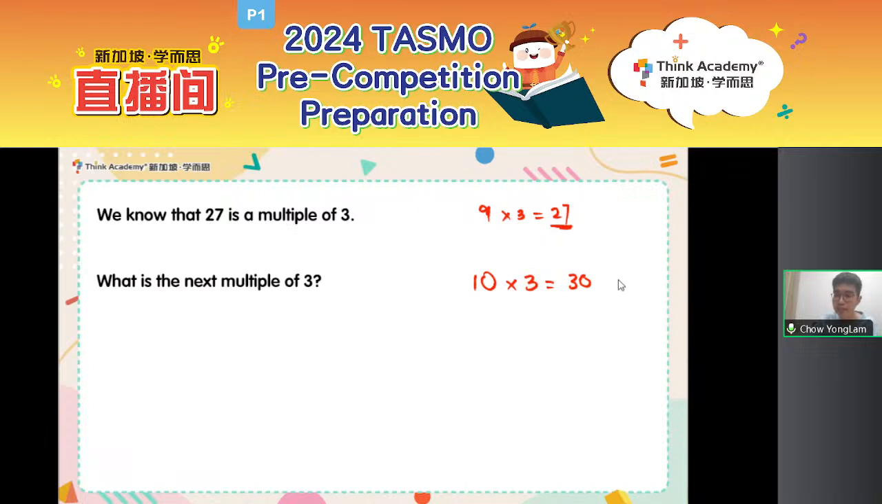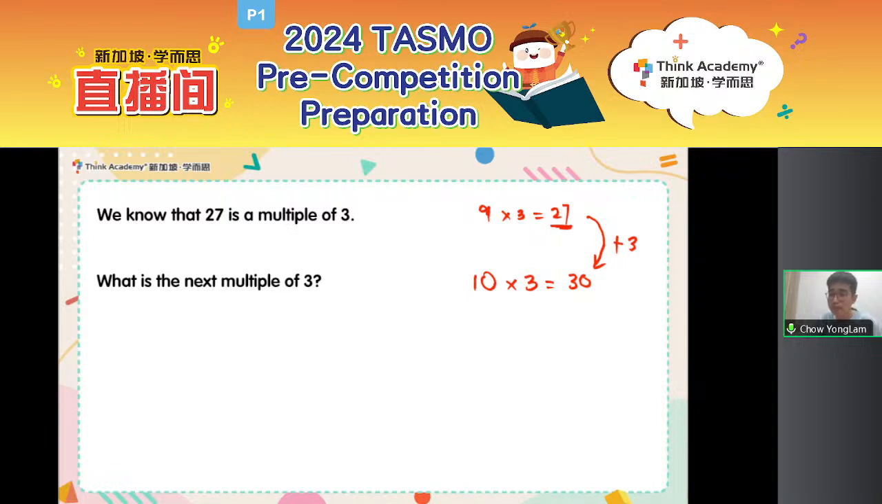I think we added it with a certain number, right? 27 plus what is equal to 30? That magic number is everywhere in this slide. Okay, 27 plus 3 equals 30. Right, yeah, 30 is the next multiple, and thank you for answering. 27 plus 3 is 30. Okay, so if I want to find the next multiple, all I need to do is plus 3.